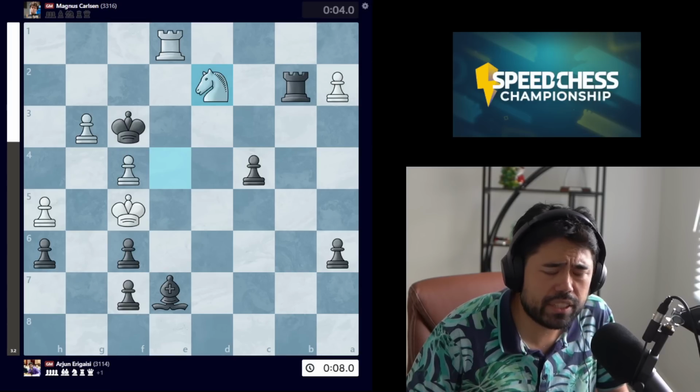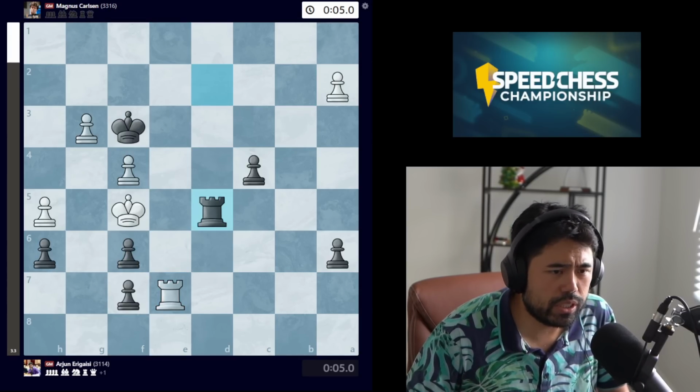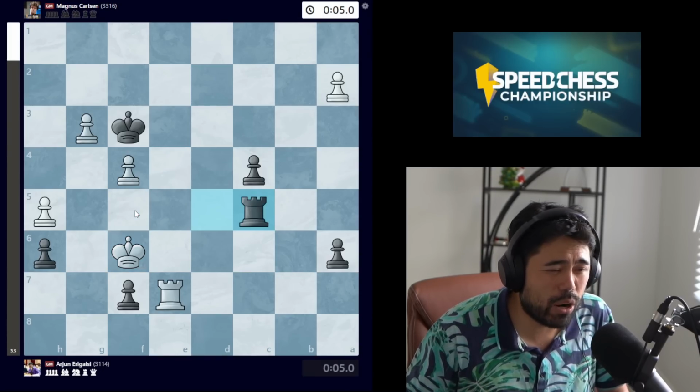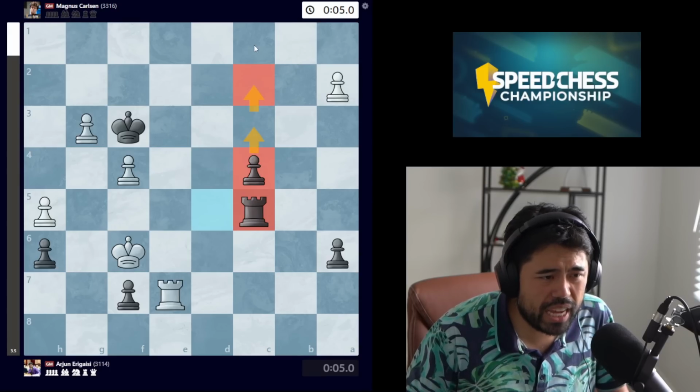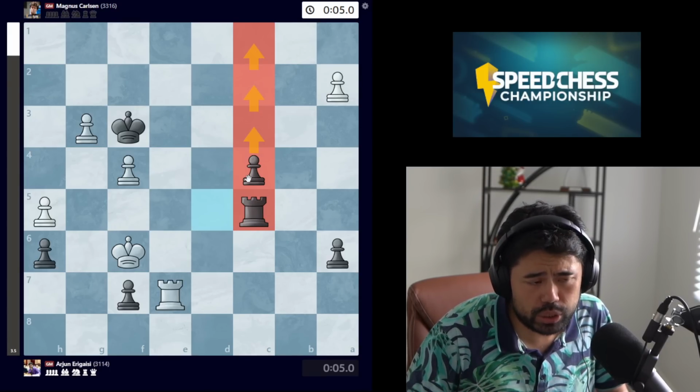So Magnus plays knight d2 here, Arjun takes the knight, Magnus captures the bishop, we get rook to d5, an all-star move, by the way, because after king takes f6, there's now rook to c5. The rook is behind the passed pawn, and at this point, Magnus Carlsen is going to lose the endgame.